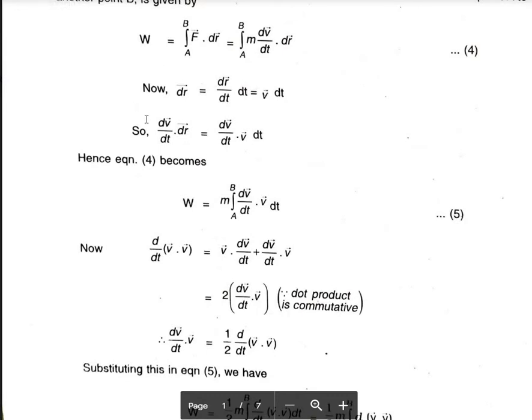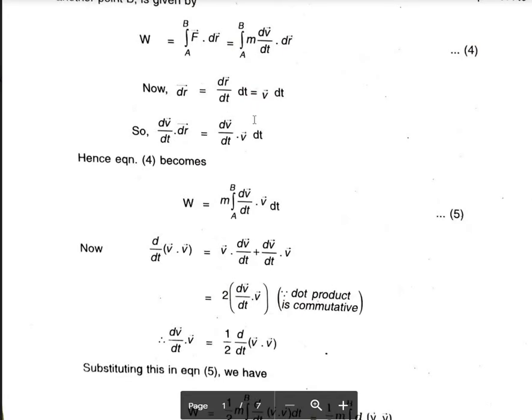Our aim is to find a relation connecting W and kinetic energy. We are going to find a relation connecting work done and kinetic energy. For that purpose, we are doing this type of calculus. We are starting from Newton's law of motion and we write the equation for work done. From the equation for work done, we are rearranging the terms in order to get an expression for work done in terms of kinetic energy.